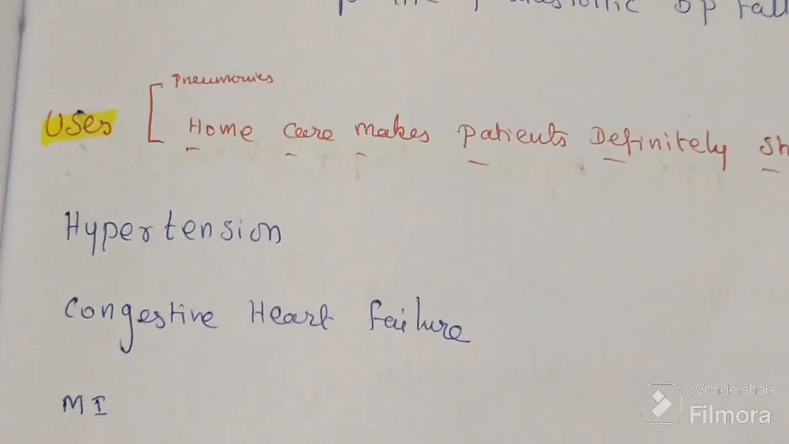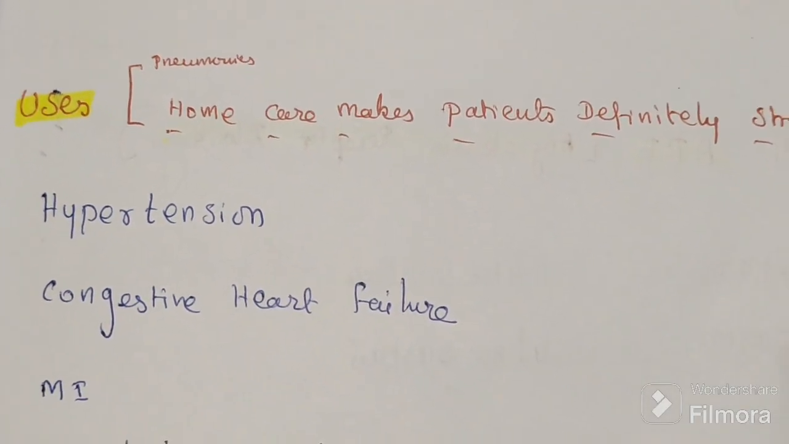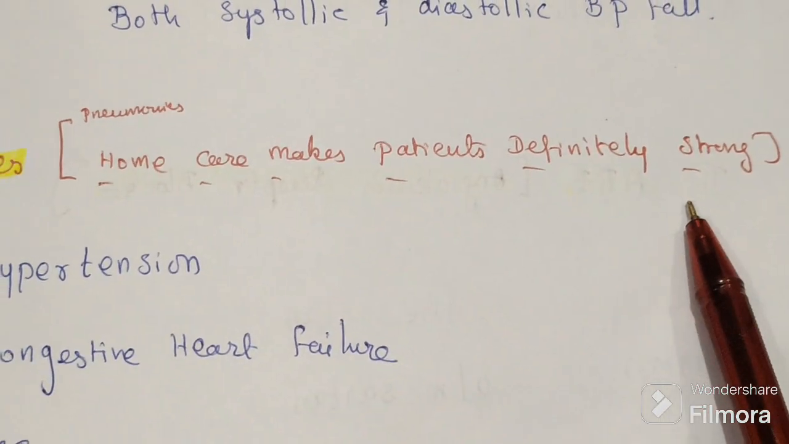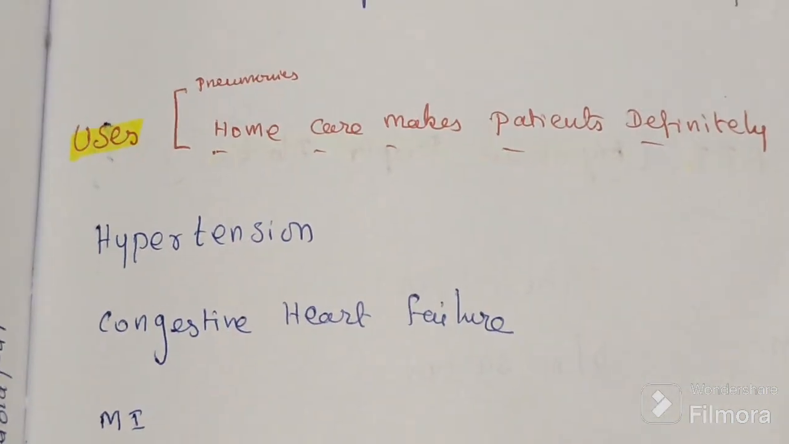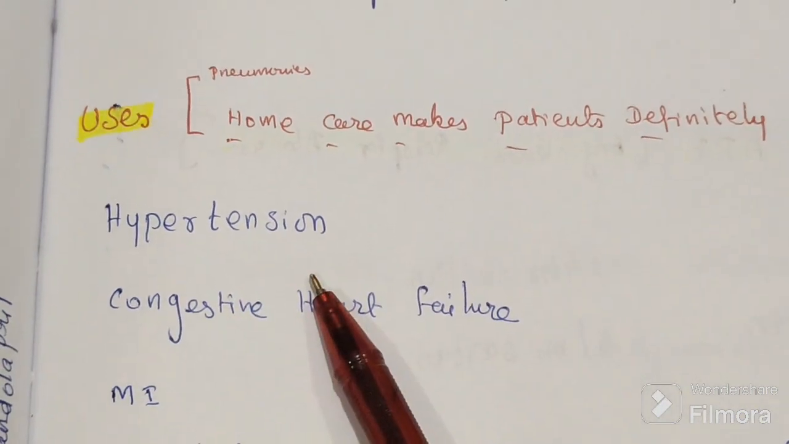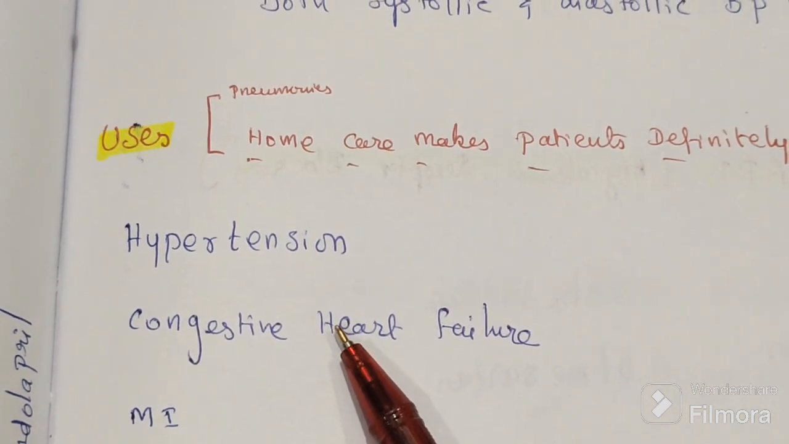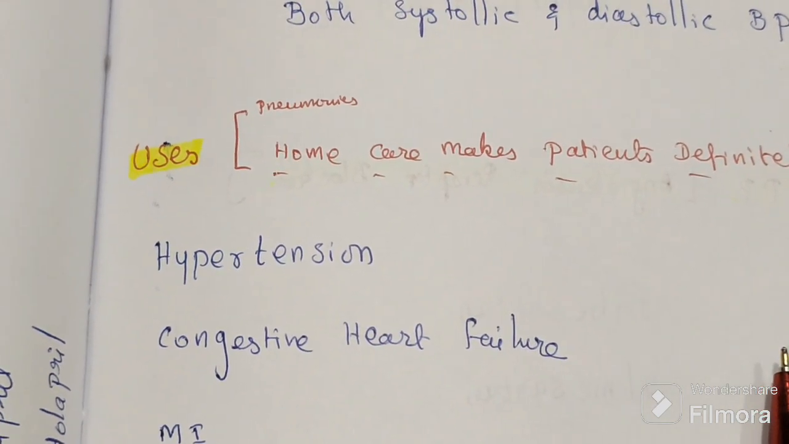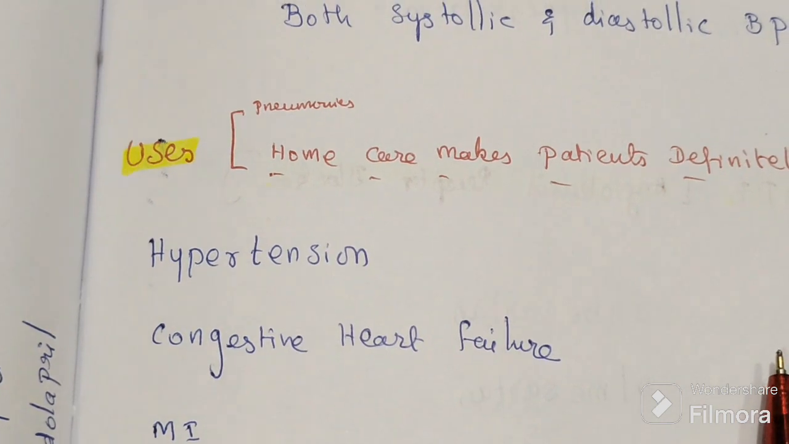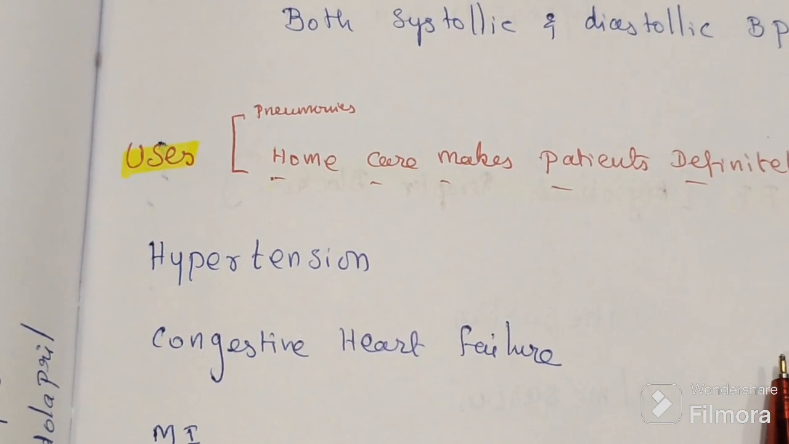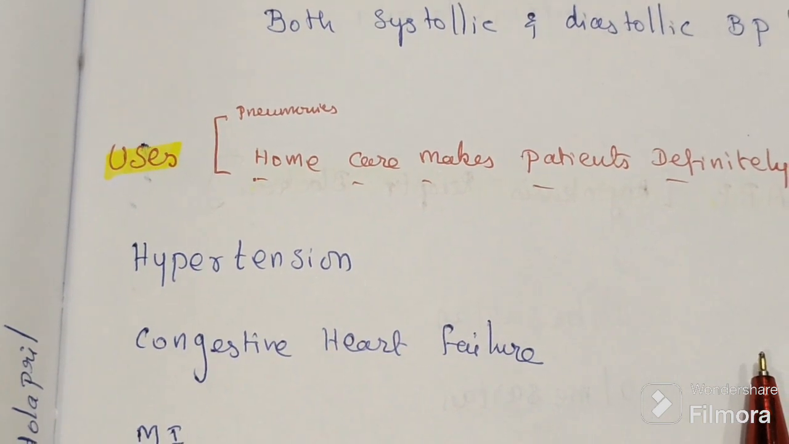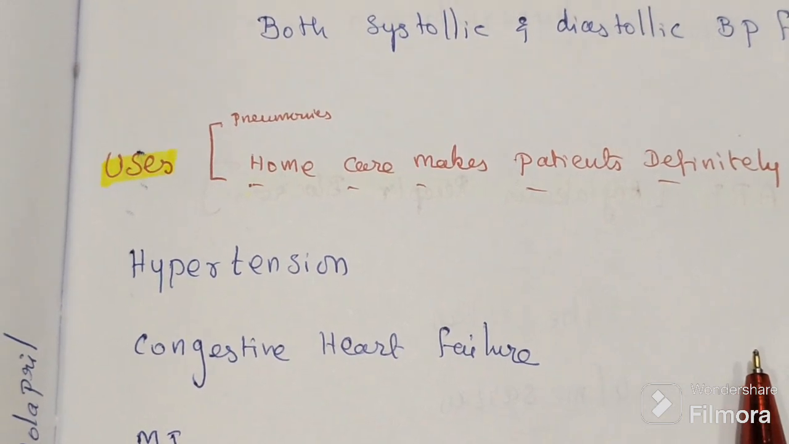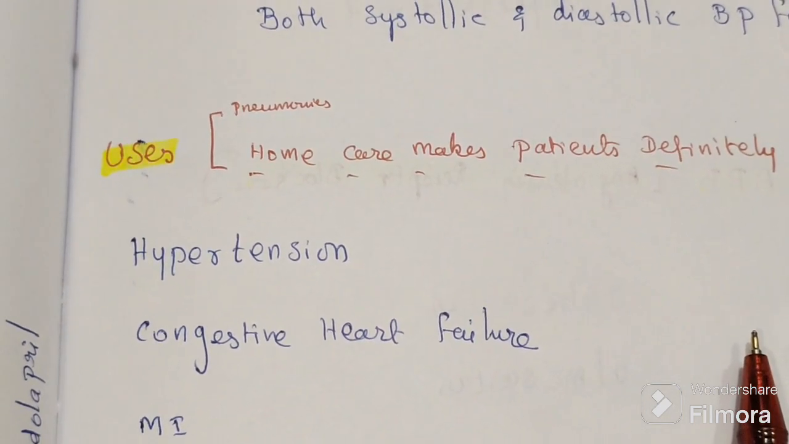Next, uses. Uses mnemonic: Home care makes patient definitely strong. So we will take the first letter. H stands for hypertension. In old age hypertension, we can give these drugs because angiotensin 2 is not formed and it will not act on 6 organs. So blood pressure will not rise, it will fall, blood pressure will become normal. So hypertension, the first choice of drugs.